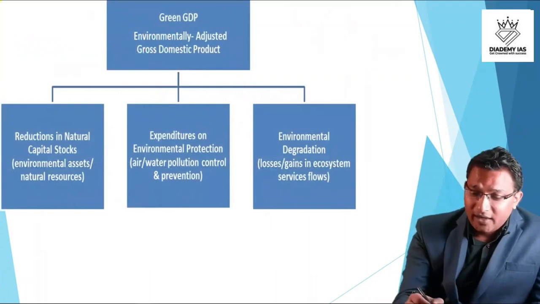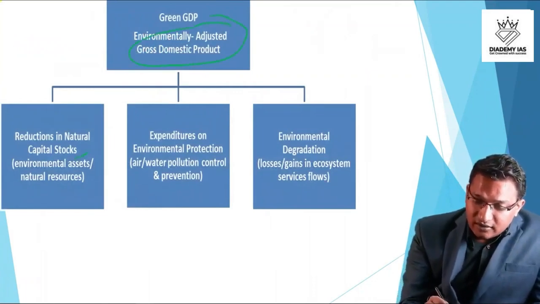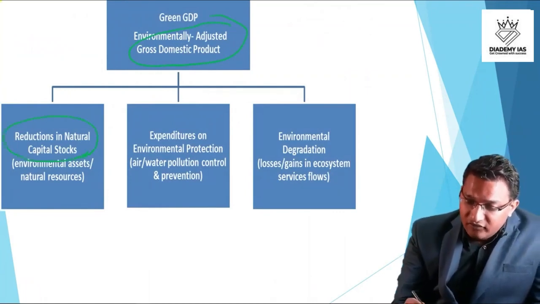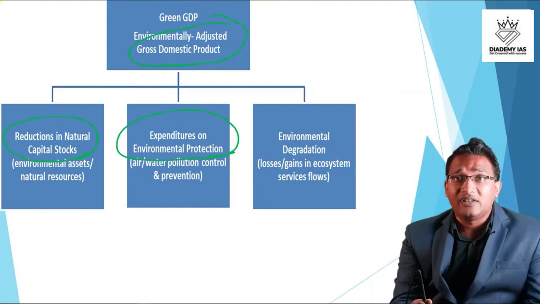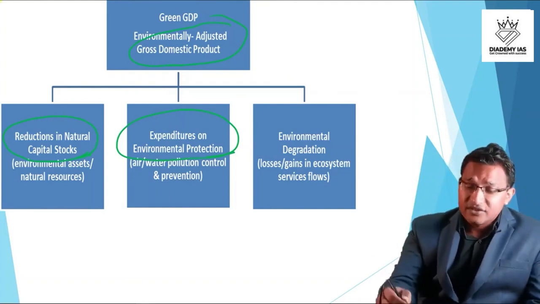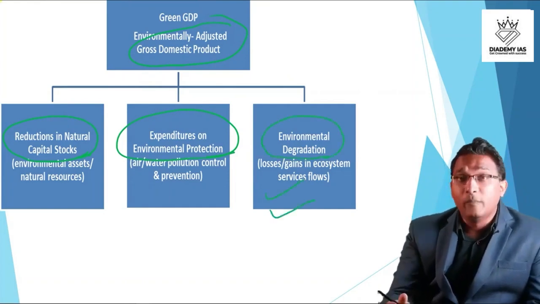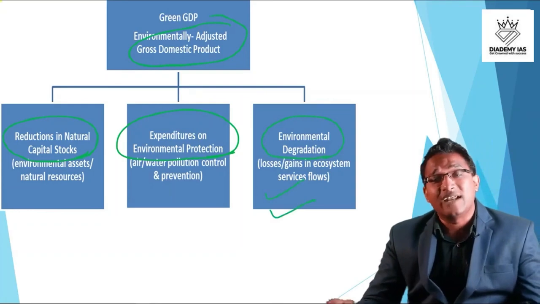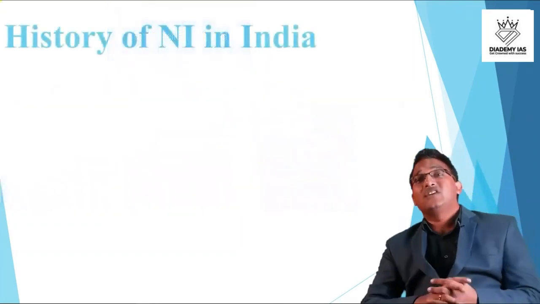So how do we adjust the GDP? We actually adjust for the reduction in the natural capital stock. We also take care of the expenditure on environmental protection. So if we are spending some amount for treating the air or water to maintain the quality of air and water, that is adjusted in the GDP. Environmental degradation, if there is some loss or gain in the economic service flow because of the economic activities, that is also taken care of.